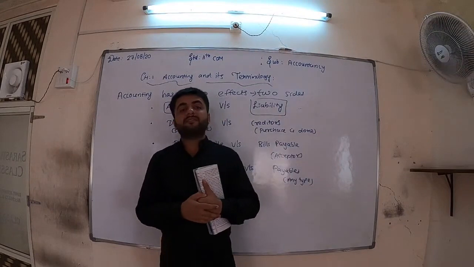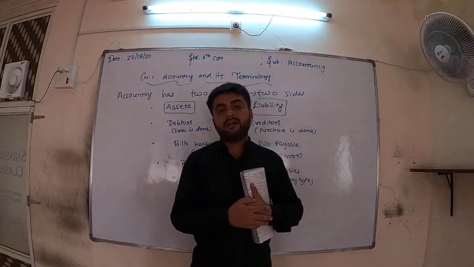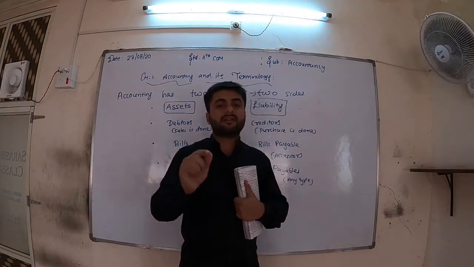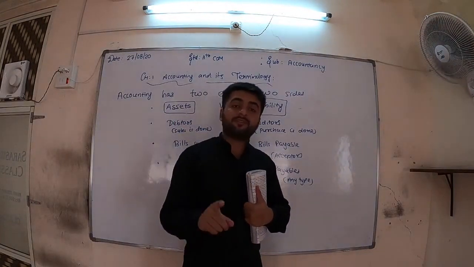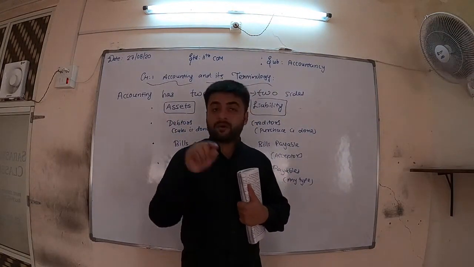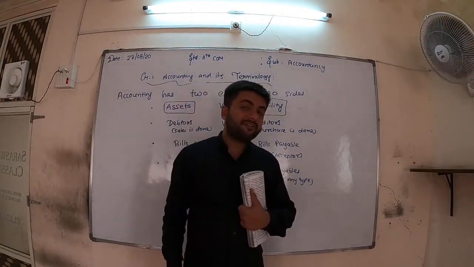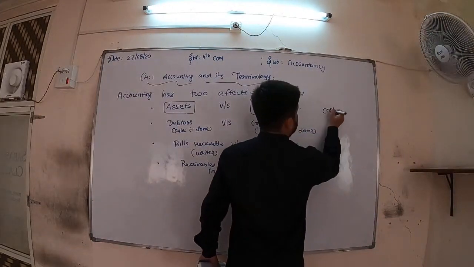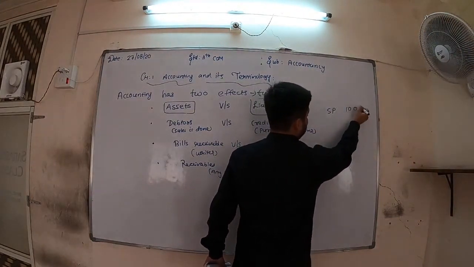Now if the businessman wants money, he is in need of money, then what will he do? He will say that this item which we are selling to you for 9,800 instead of 10,000, if you need the same item right now and you pay cash right now, then we will give it for 9,500. What did I say? Cost of this item, sorry, sales price of item is 10,000.